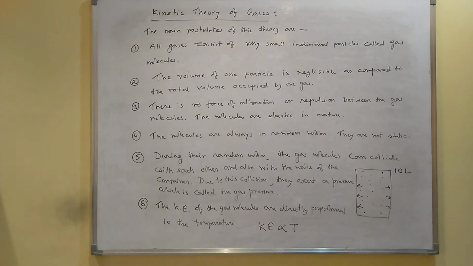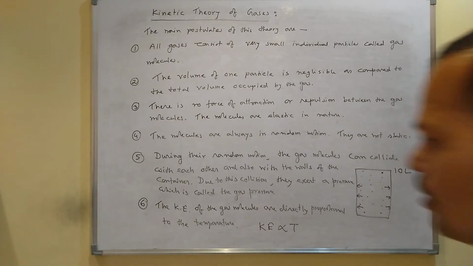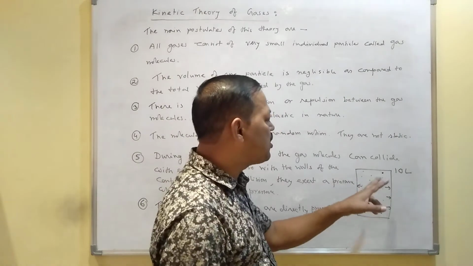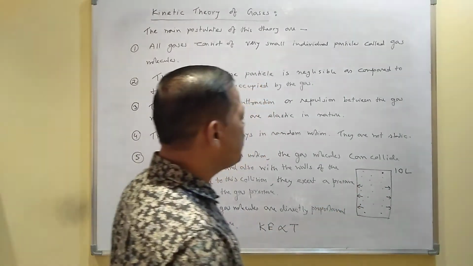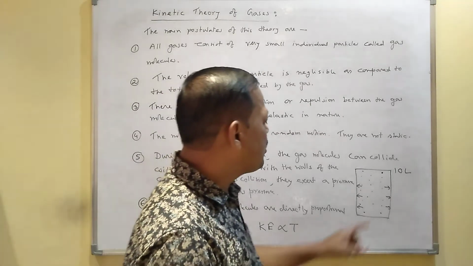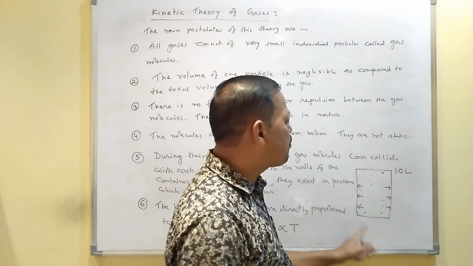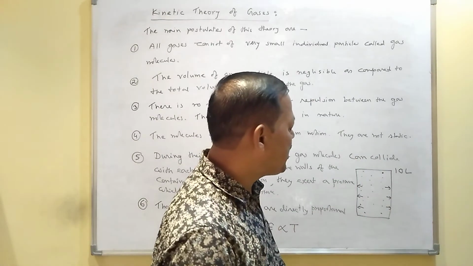The main points of this theory are: number 1, every gas contains very small individual particles, and these particles are called gas molecules. And second point, the volume of one particle is said to be negligible as compared to the total volume occupied by the gas.